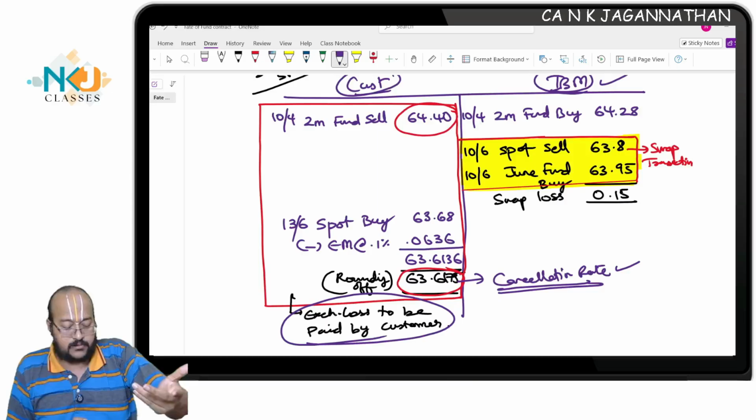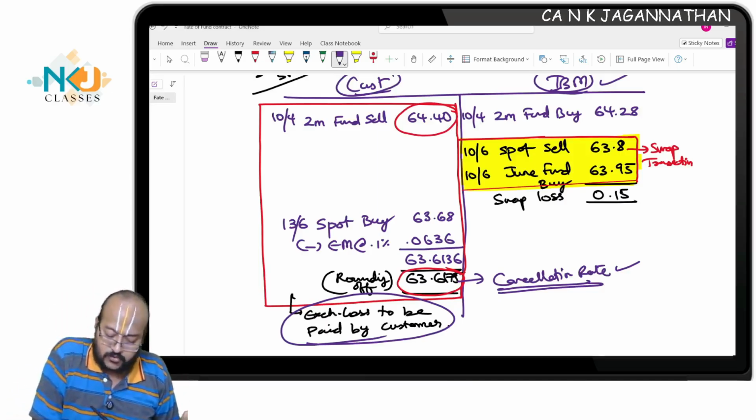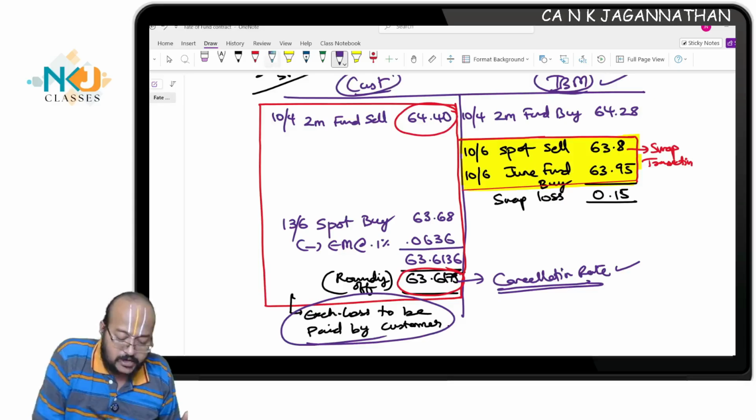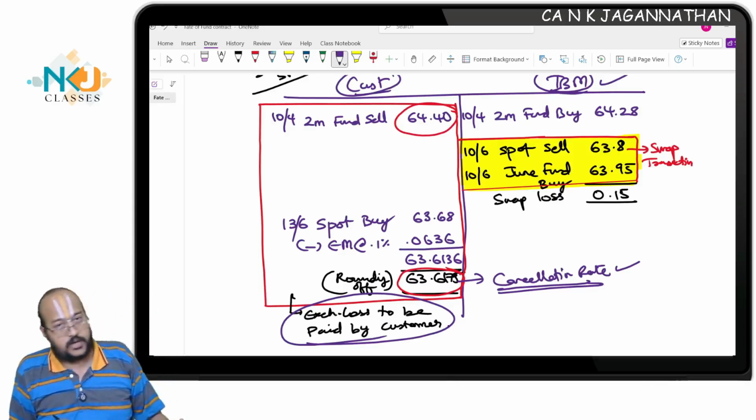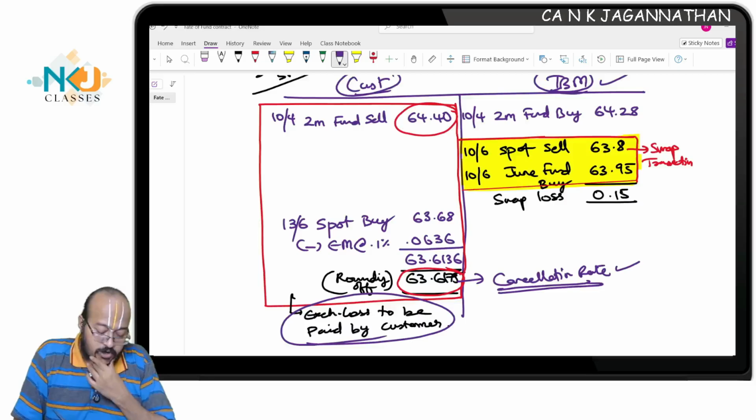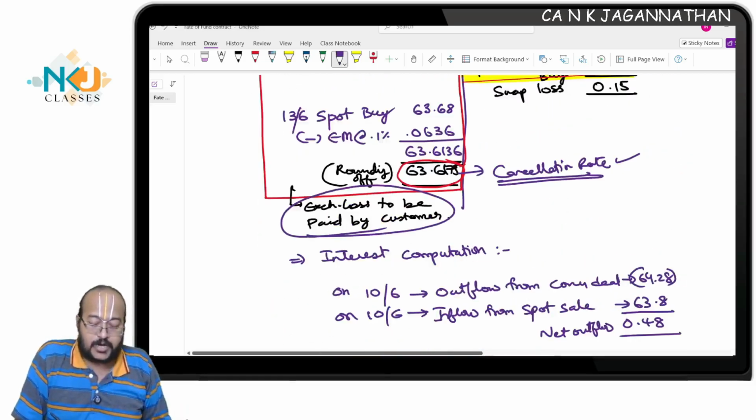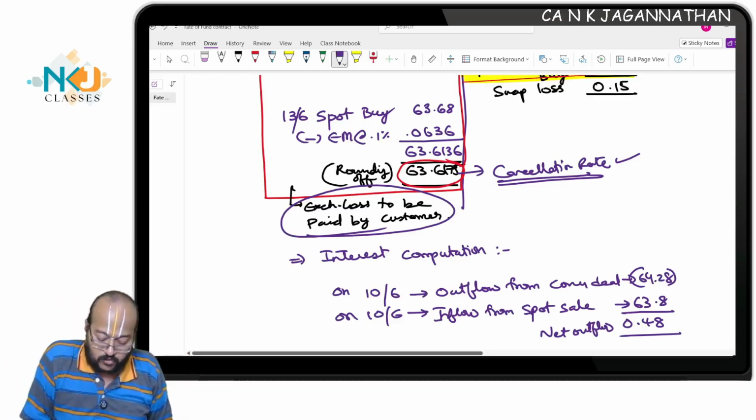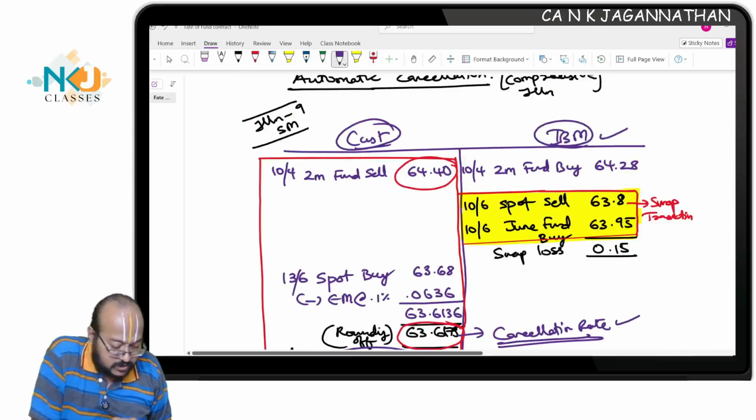Assume if you came on the due date, which is 10th June. You did not come on the due date. Now, if you come on the due date, what will happen? I need not have any other transaction. Are you all understanding?